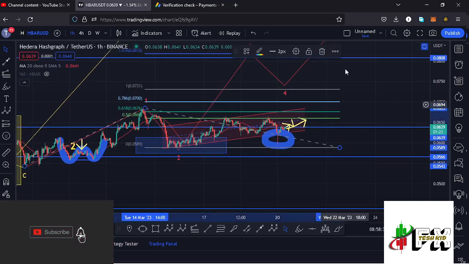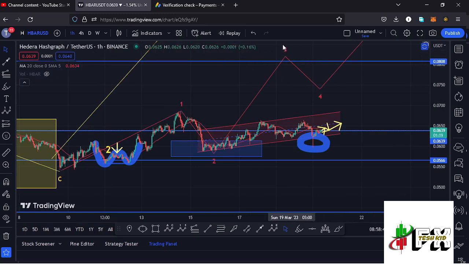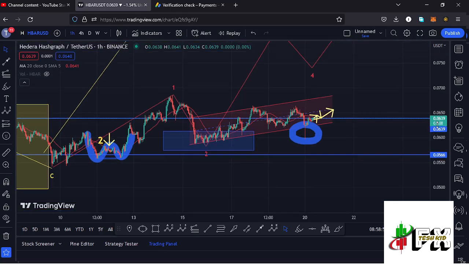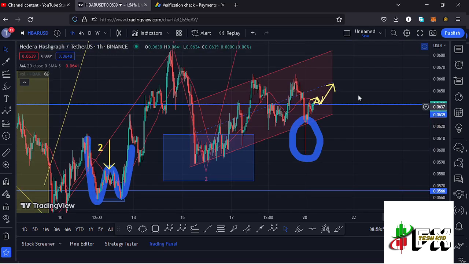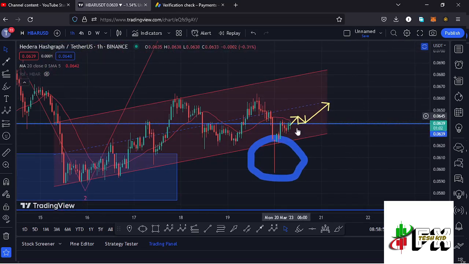And for that move to also play out and for us to continue unlocking higher prices in the formation of this wave 3, we need to see a break above our key area of resistance at around the $0.0639 mark, see a successful retest of that key area of resistance and continue gearing up, and also see a break above the 20-day MA here on the 4-hour chart.